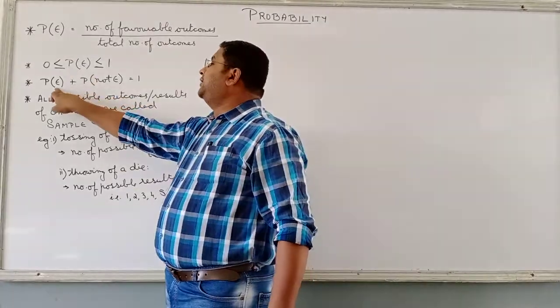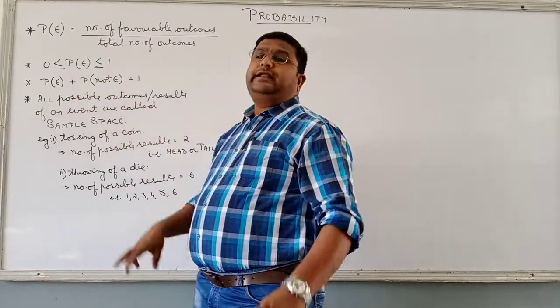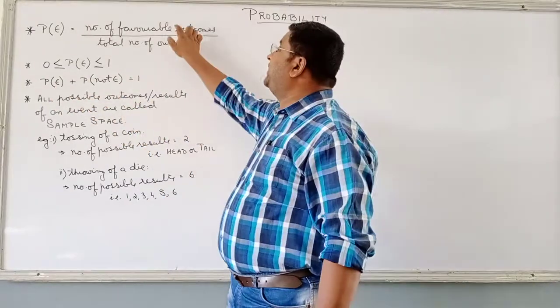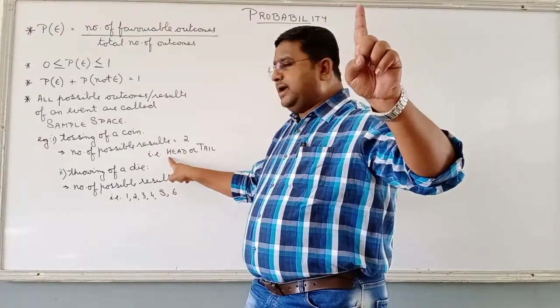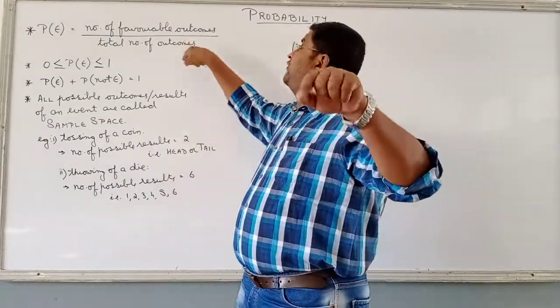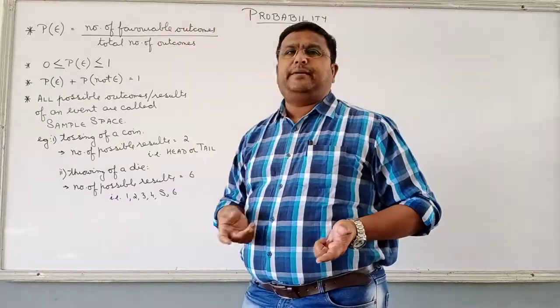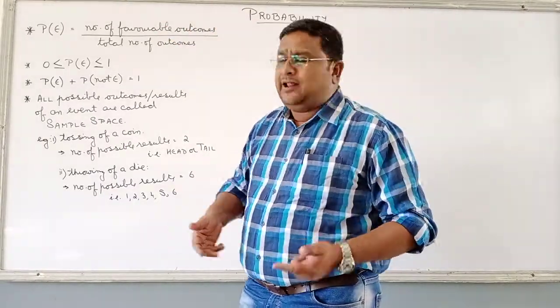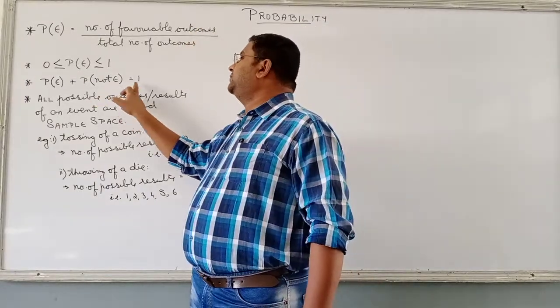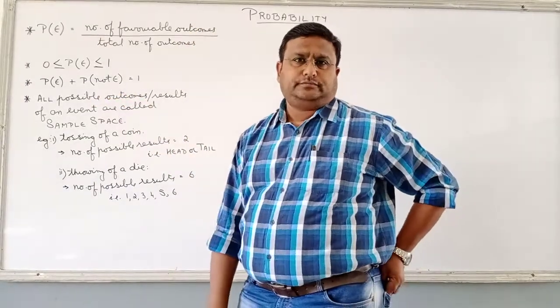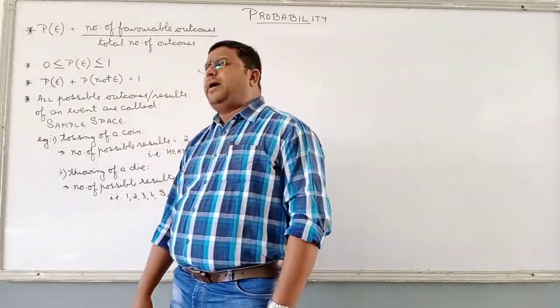And probability of an event plus probability of not an event is always equal to 1. What do I mean? Say probability of getting head is 1 by 2. One time only head can come, out of 2. And probability of not getting head means what? Coming tail. So probability of getting tail is again 1 by 2. So 1 by 2 plus 1 by 2 is equal to what? 1. So this is what we mean by probability.